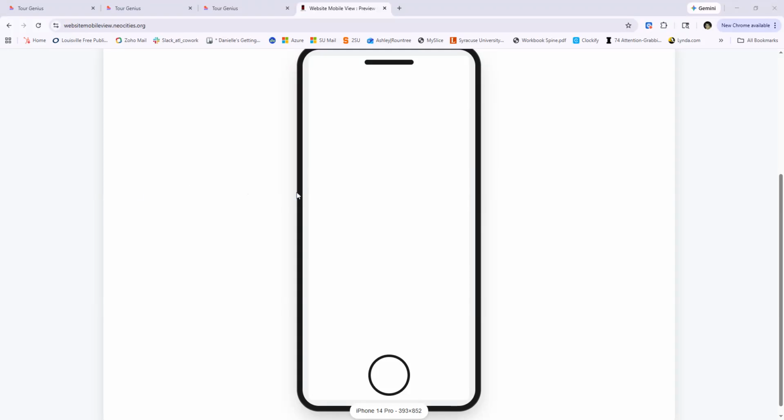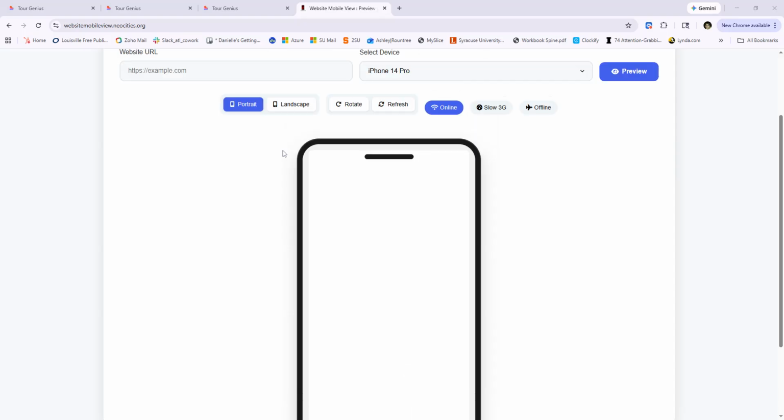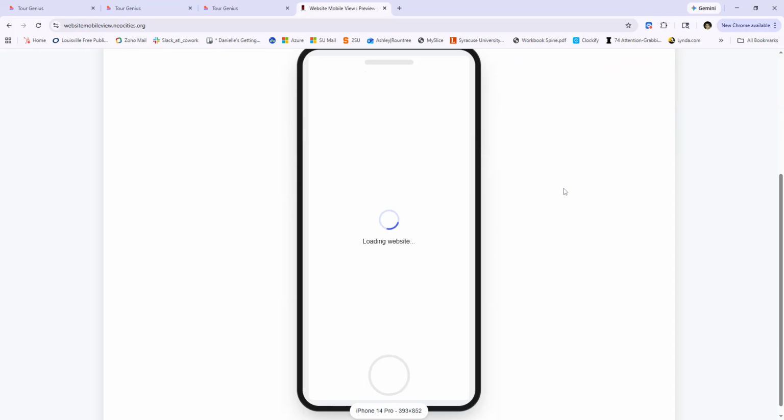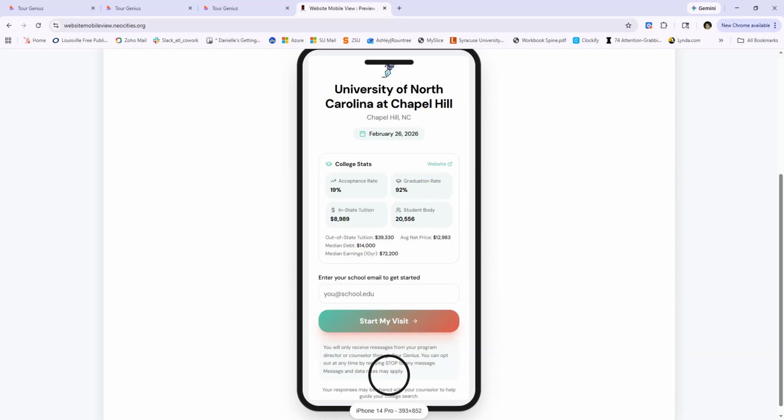Okay, so now for the exciting part. Let me show you exactly what the students see. Unfortunately, I cannot show it to you on my phone at the moment because this is on the computer, but here is a mock-up. Once that student gets that text message link or the email link, they can check their devices. When they click on that link, it will show them a landing page. It looks just like this.